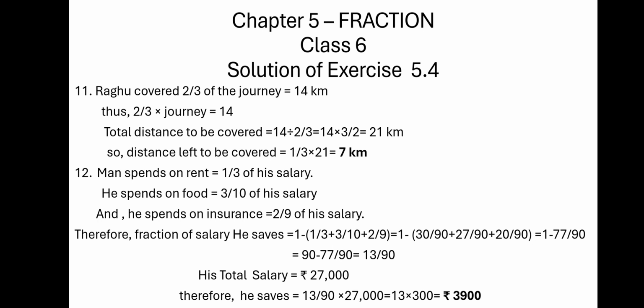So the distance left to be covered is 1/3, and 1/3 into 21 gives you 7 kilometers.